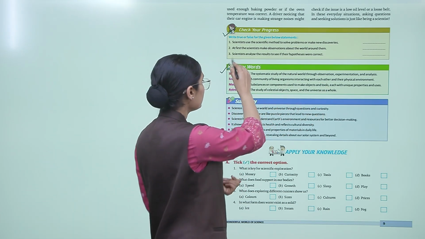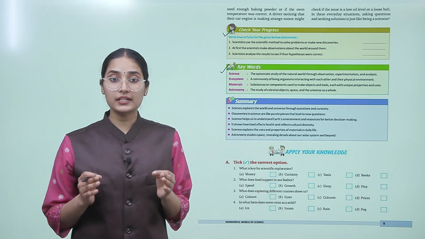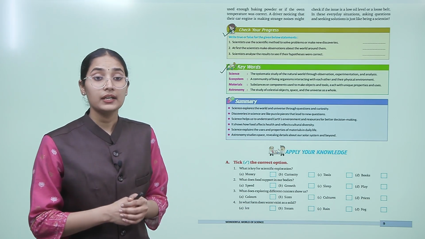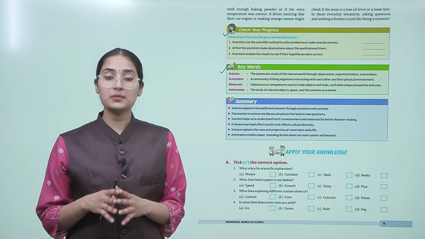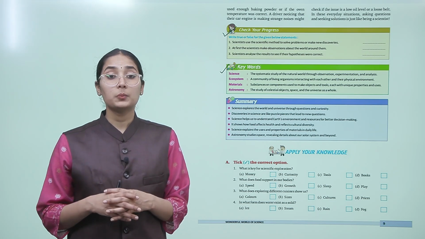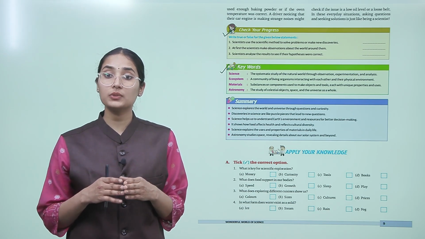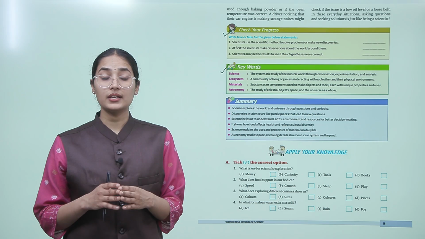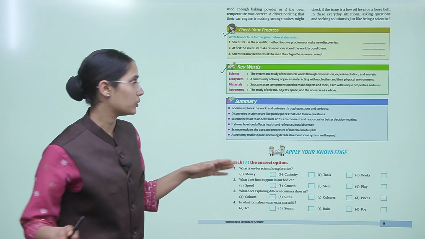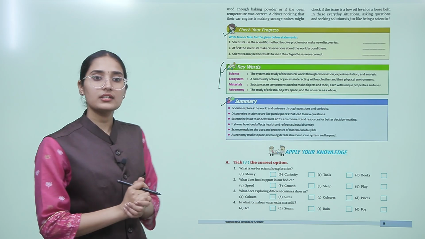Now in this chapter we read about a few words. Science: the systematic study of the natural world through observation, experimentation and analysis. Ecosystem: a community of living organisms interacting with each other and their physical environment. Materials: substances or components used to make objects and tools, each with unique properties and uses. Astronomy: the study of celestial objects, space and the universe as a whole. So let's see what we have studied in this chapter.